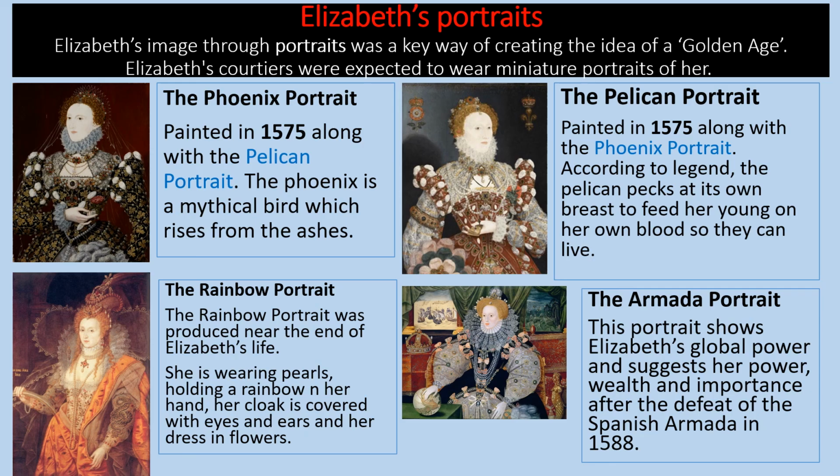The rainbow portrait, produced near the end of Elizabeth's life. She is wearing pearls, holding a rainbow in her hand. Her cloak is covered with eyes and ears, and her dress in flowers, all symbolises her power and importance. And again, the Armada portrait, which is produced to celebrate the Spanish Armada, again is a real expression of the power of Elizabeth I and her victory over the Spanish. And that, combined with the speech that she made at Tilbury, for example, they very much cultivate this image that the Spanish Armada is Elizabeth's victory.